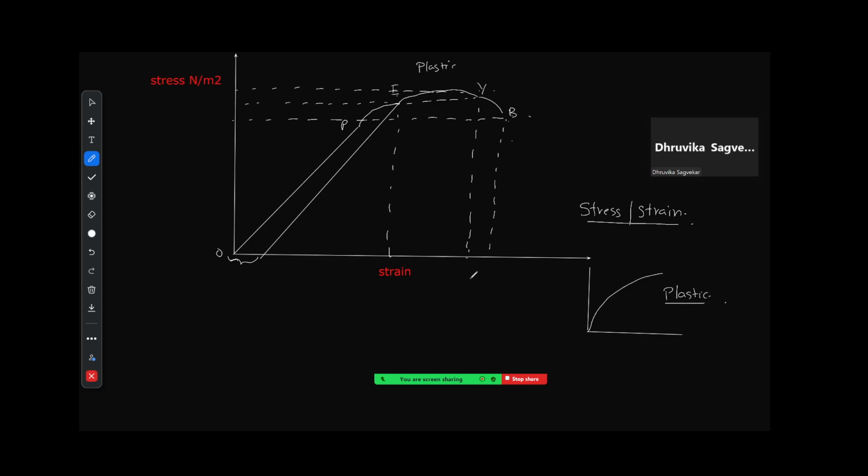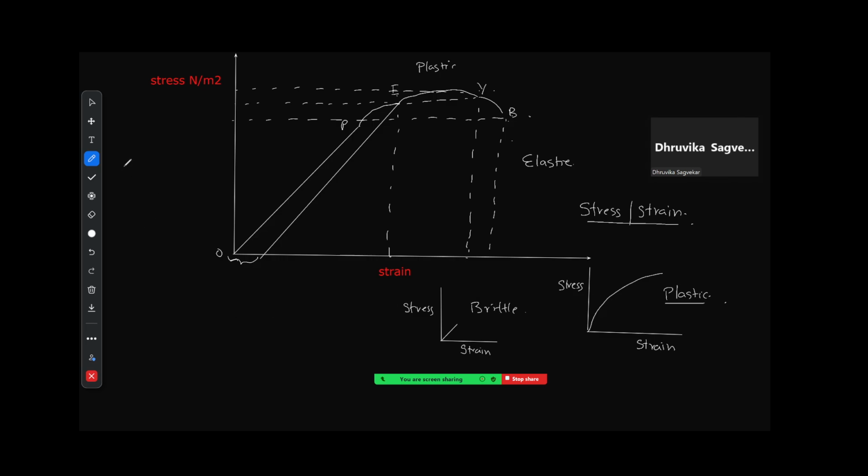like clay for instance. And if you look at a brittle body and its stress strain graph, you will notice that it hardly undergoes any change and it suddenly breaks off. From here it will break. Correct? So this is for an elastic body like steel for instance. Example is steel. This is clay. Here also we have the graph of strain versus stress. Correct? This is a brittle body.